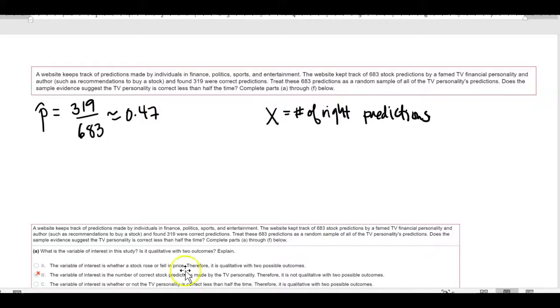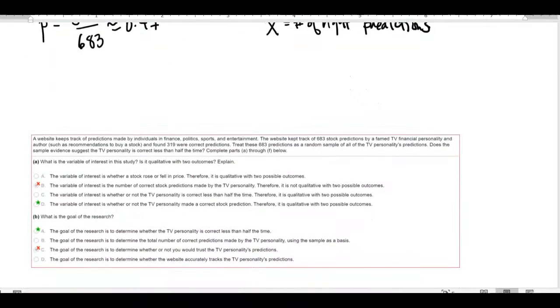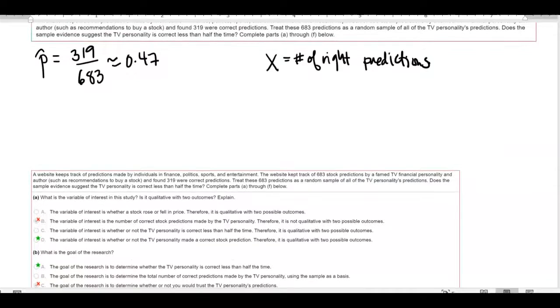Okay, so you go down here and we look at the variable of interest of the study. So is it qualitative with two outcomes? Explain. So remember, we're measuring the number of right predictions. That's my variable of interest.